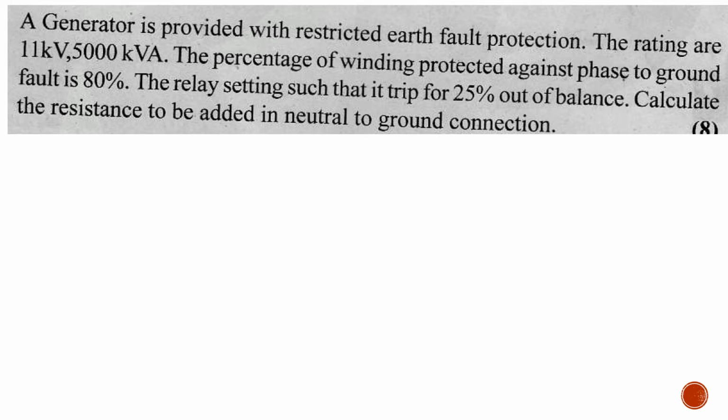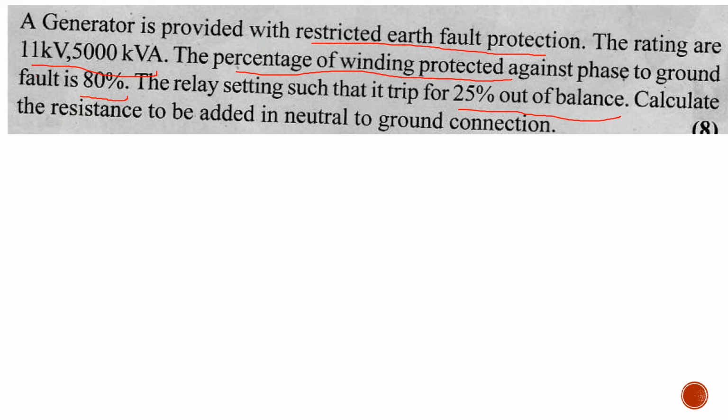Starting with the numerical, the first question is: a generator is provided with restricted earth fault protection. The ratings are 11 kV and 5000 kVA. 11 kV is your line voltage and 5000 kVA is your rating of the generator. The percentage of the winding protected against phase to ground fault is 80%.